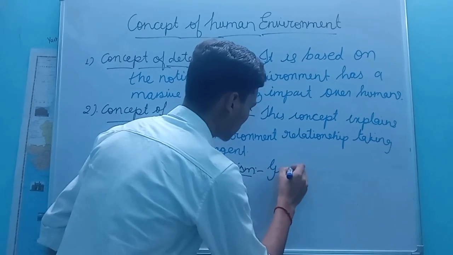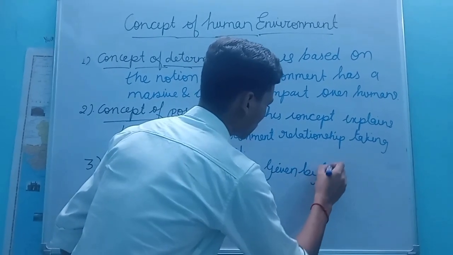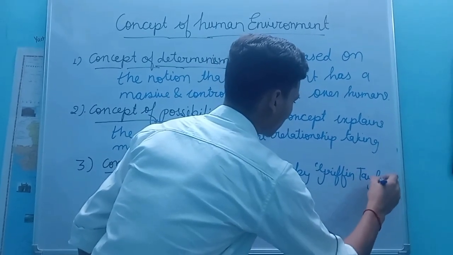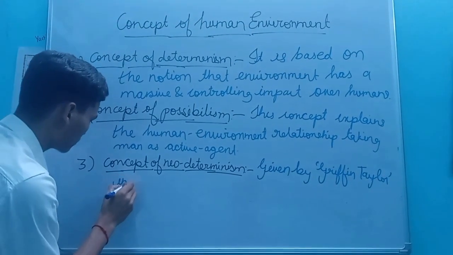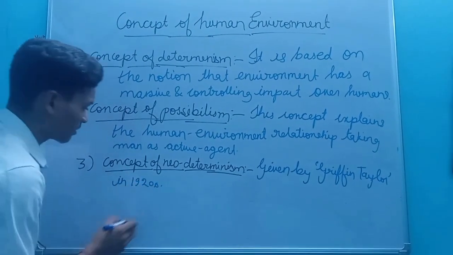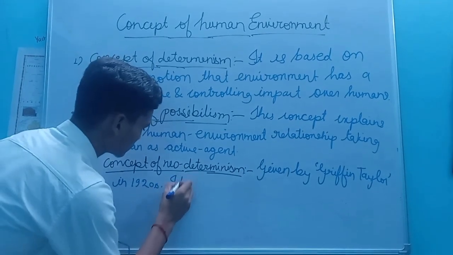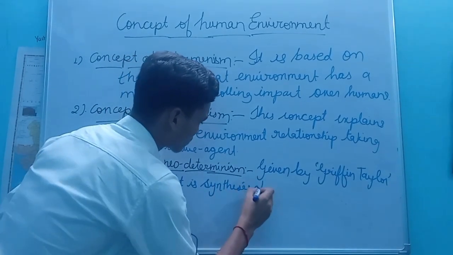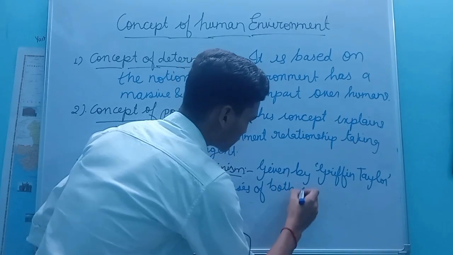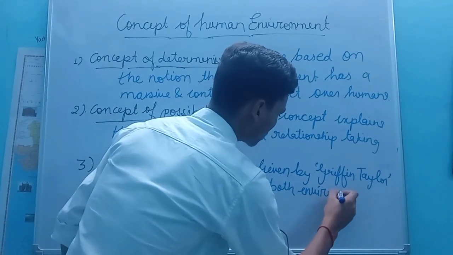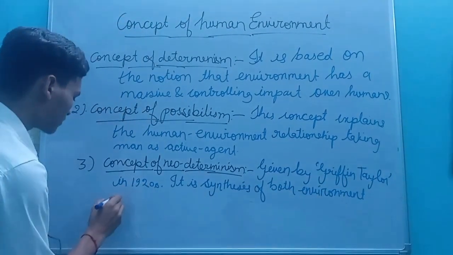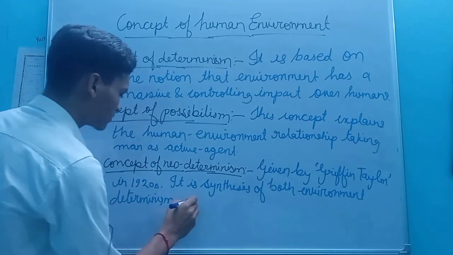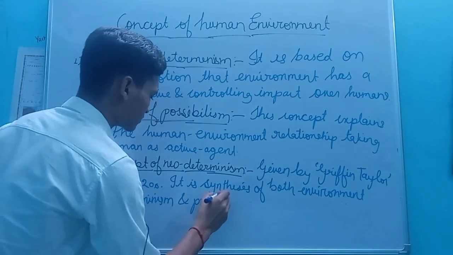It was given by Griffith Taylor in 1920, and it is a synthesis of both environmental determinism and possibilism.